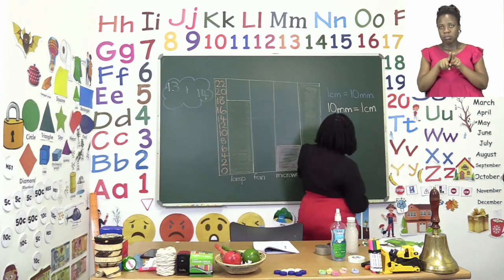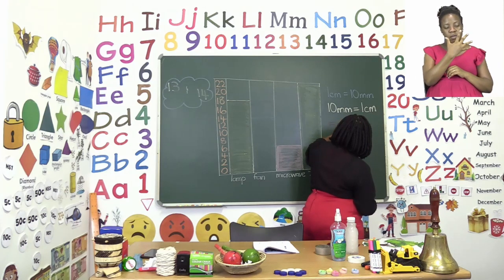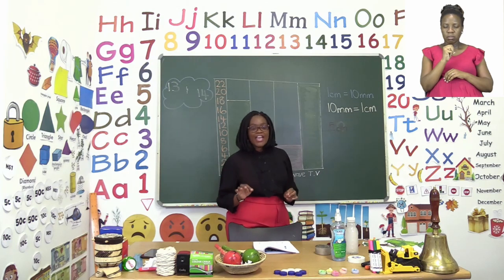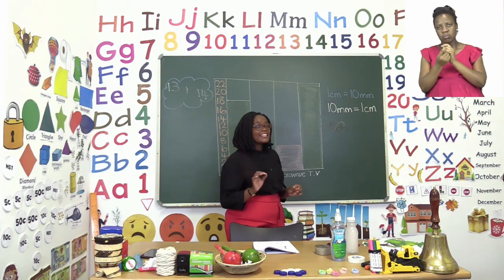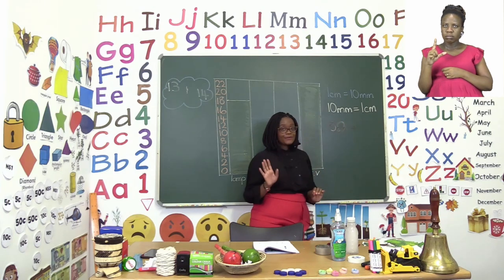Which means that if I had 5 centimeters, and I wanted to change it to millimeters, I would say 5 first.